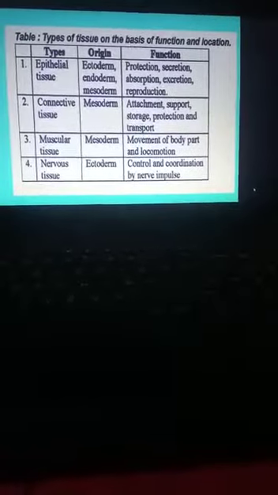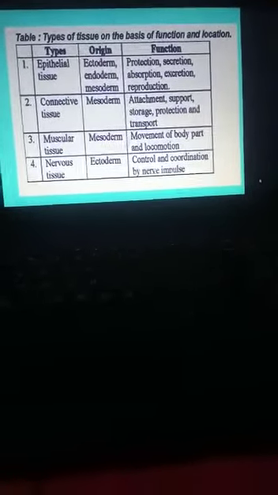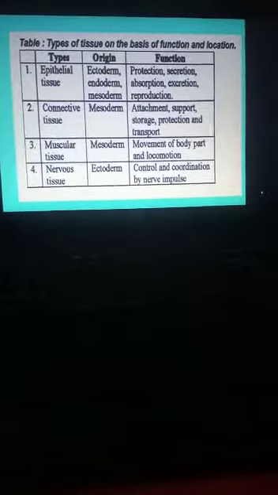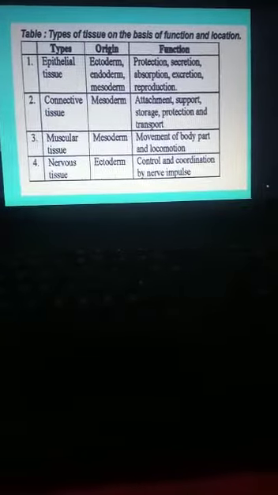Attachment and support, in the sense of bones. Bones are attached to the muscles, and bones give support to our body. It also stores some substances and protects our body, and blood and lymph transport the nutrients. So all these come under connective tissue.